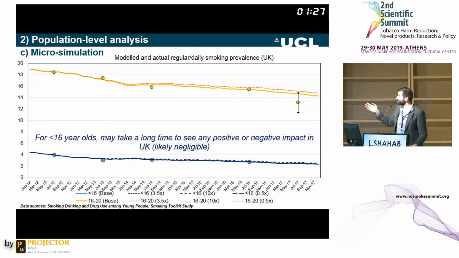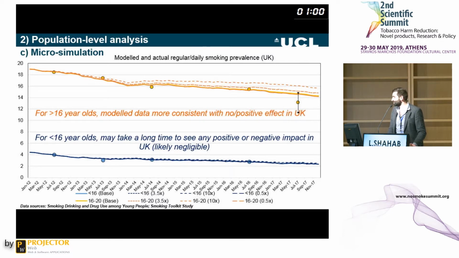And so here's the impact if we assume there's an increase of an odds ratio of 3.5 times of e-cigarette use on subsequent smoking, and you start seeing that this becomes unrealistic as we go further out. So, again, this suggests these effects are probably not the case. If you assume, in fact, an effect of 10 times the likelihood, the same applies. And this is the data if you assume there's a beneficial, protective effect, and we can't really differentiate that either. So I think that suggests that for above 16-year-olds, model data are more consistent with no or positive effect in the UK. Because I don't have very much time left, I'm not going to go through the US data.